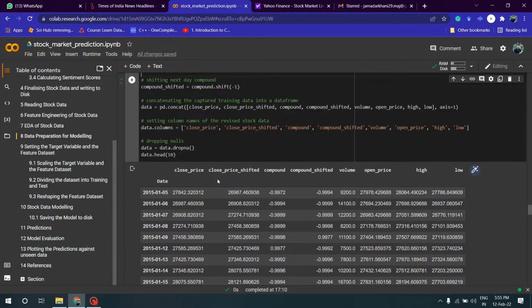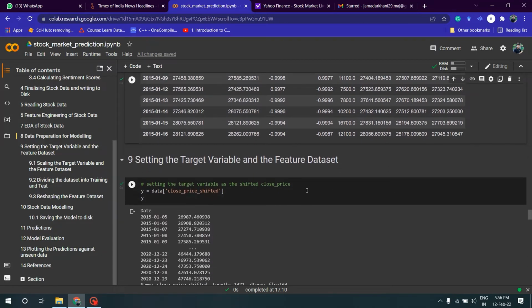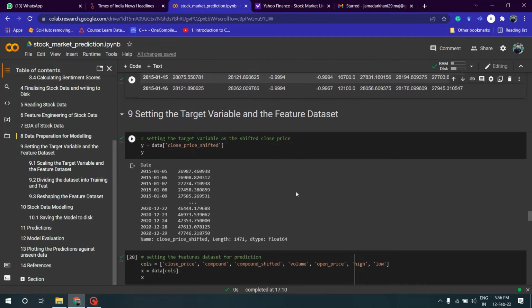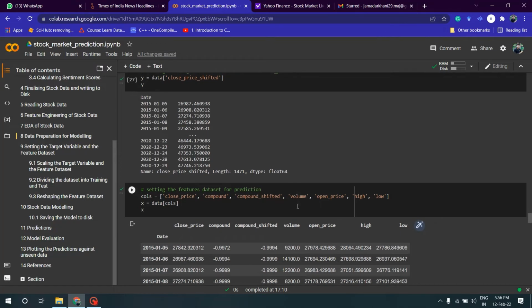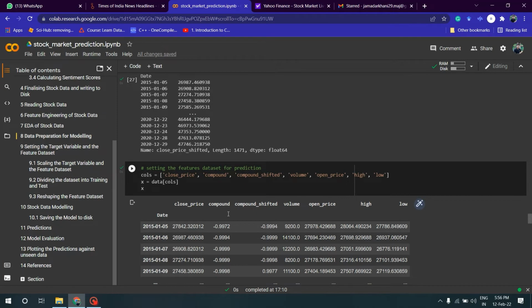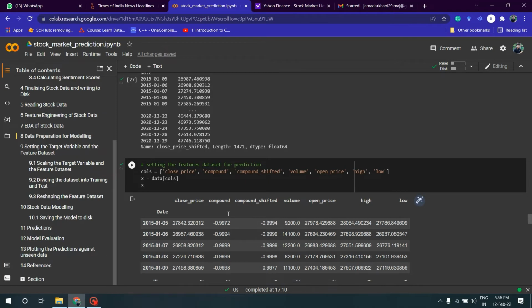So you can see here I have close price shifted, compound price shifted, volume, open price, high, low. Later, I've set the target variable, that is close price shifted. Then the features: close price, compound shifted, volume, open price, high, low.